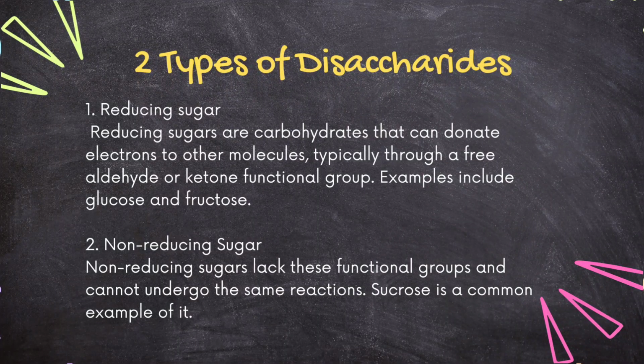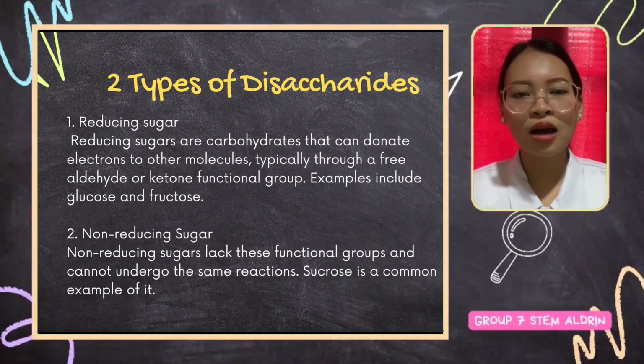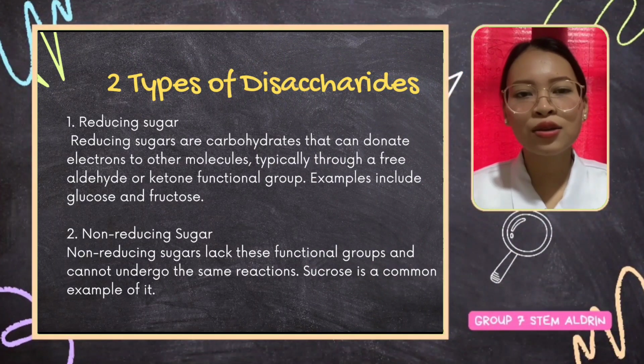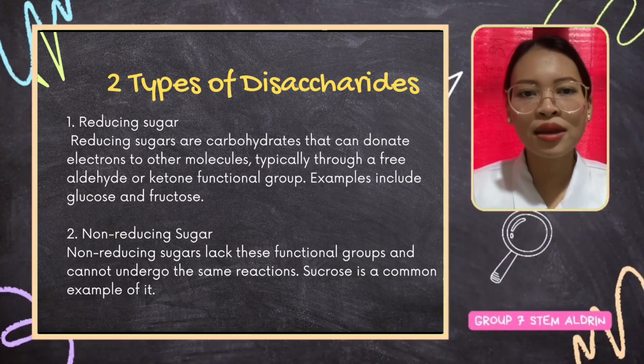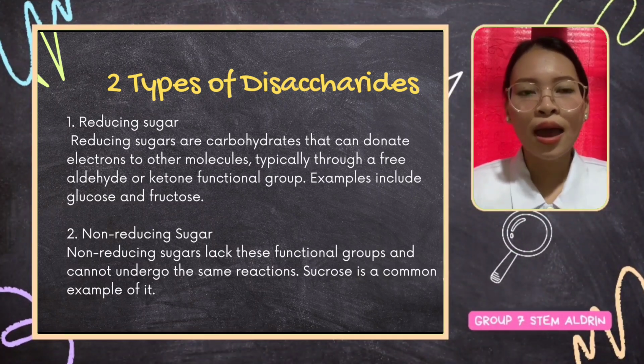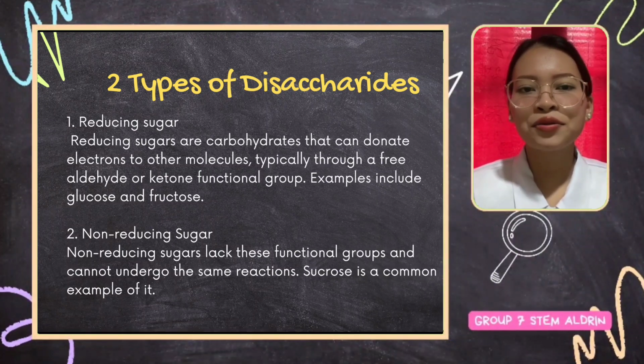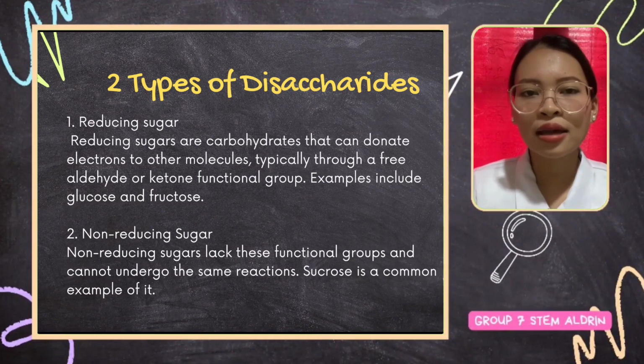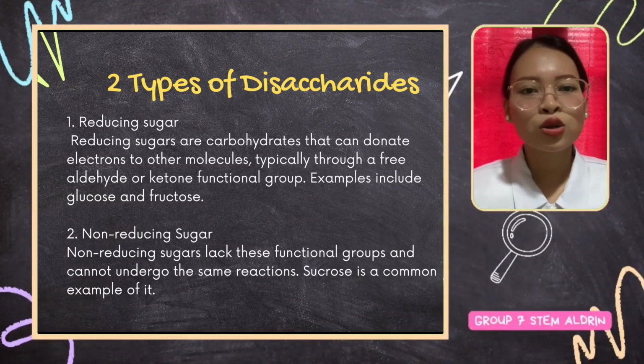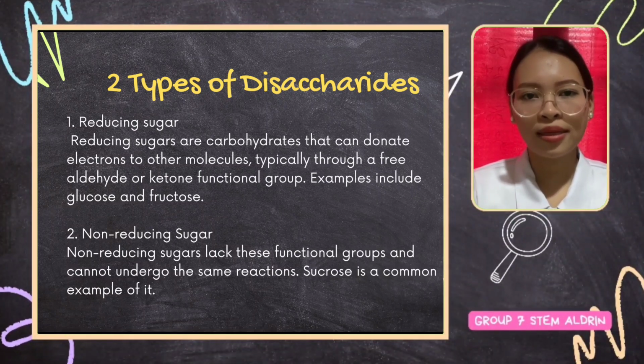Disaccharides can be classified into 2 groups based on their ability to undergo oxidation-reduction reactions. First is reducing sugar. Reducing sugars are carbohydrates that can donate electrons to other molecules, typically through a free aldehyde or ketone functional group. Examples include glucose and fructose. Second is non-reducing sugar. These are carbohydrates that lack such functional groups and cannot undergo the same reaction. Sucrose is a common example of it.